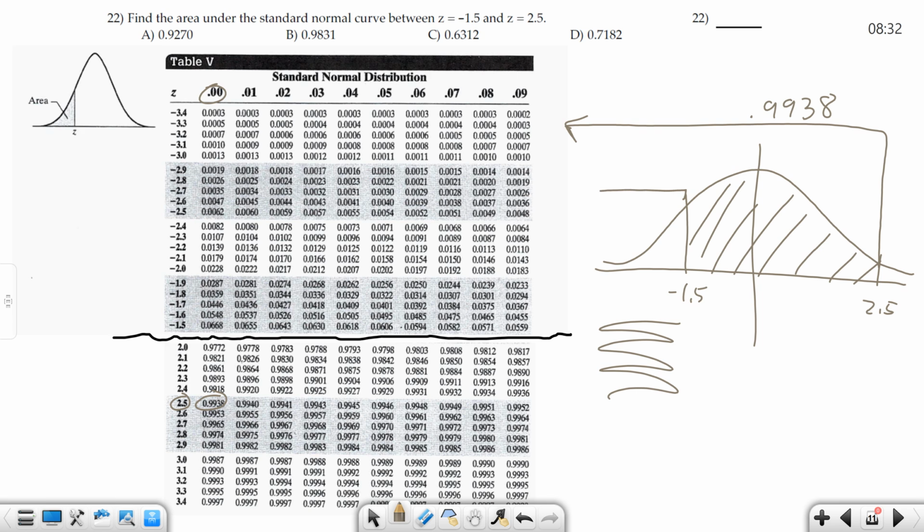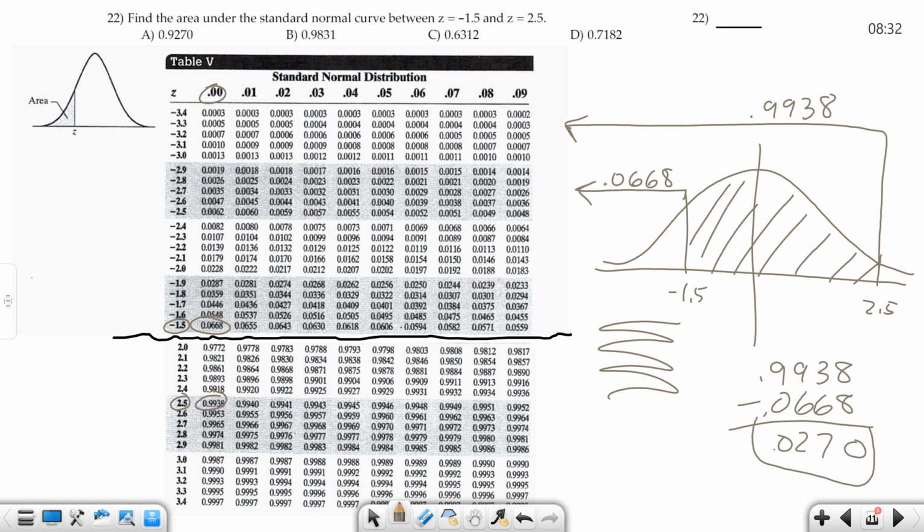So then if I look up the z-score for this, it gives me everything to the left of negative 1.5. So if I look that up, where's negative 1.5? Here it is. 0.0668 is that value. So how do I find my shaded region? I subtract, right? The 2.5 proportion minus the negative 1.5 proportion. So 0.9938 minus 0.0668. So is that 0.0270?